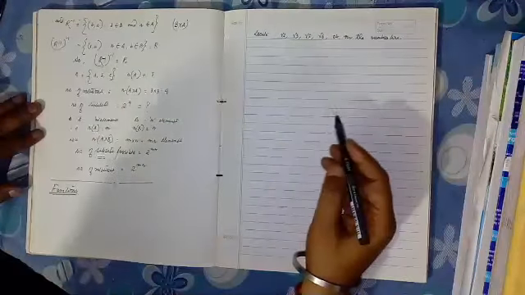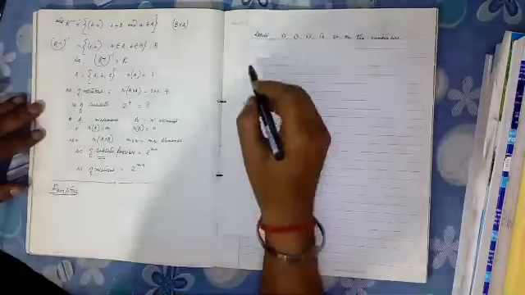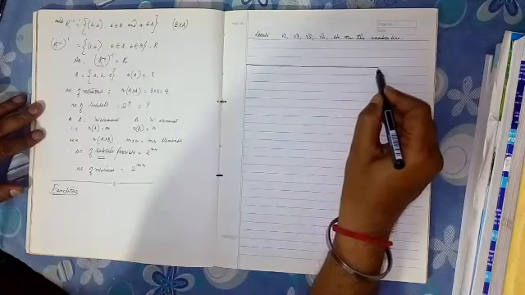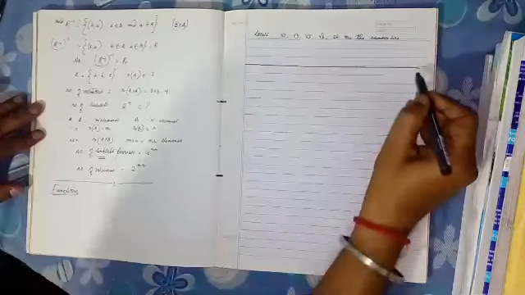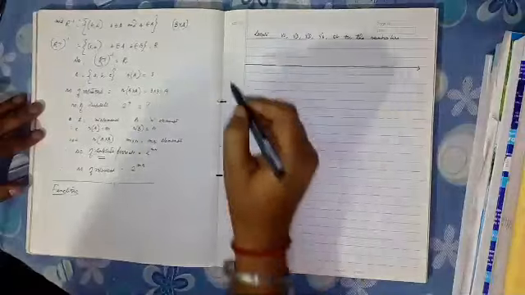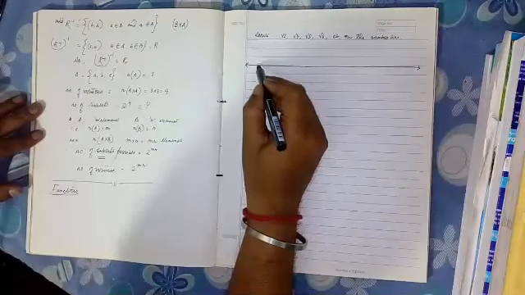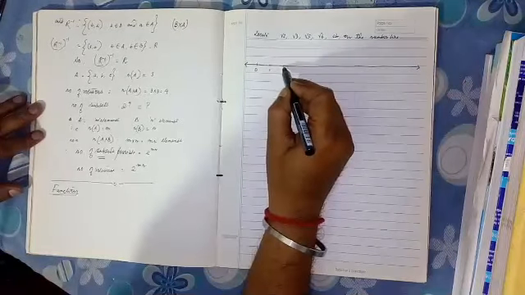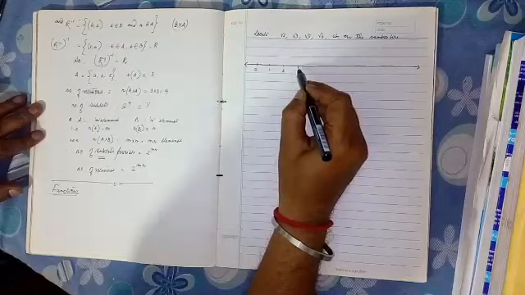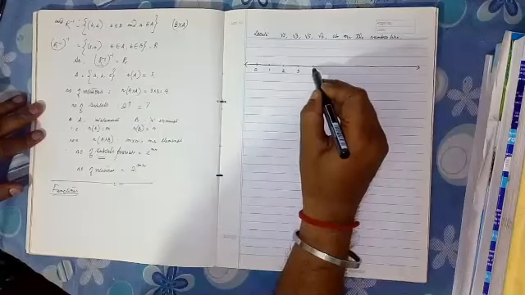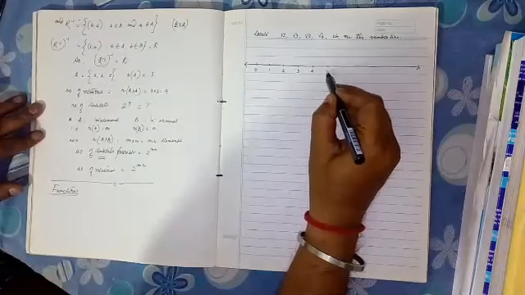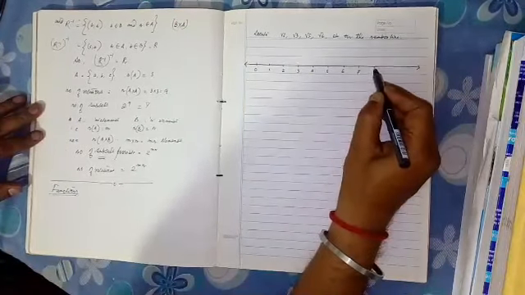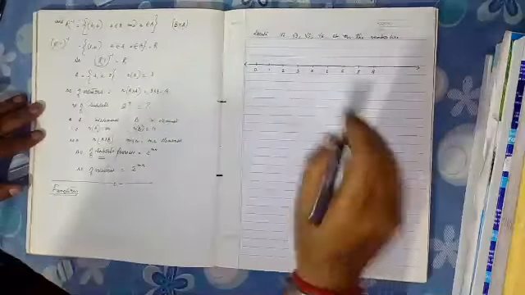Now let us see how to do that. Say this is the number line and this is 0. This is 1, this is 2, this is 3, this is 4, this is 5, 6, 7, 8, and so on.